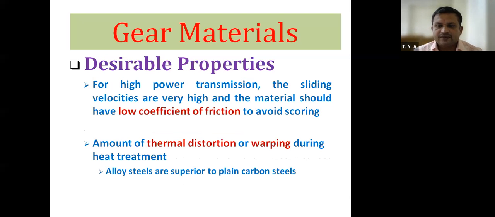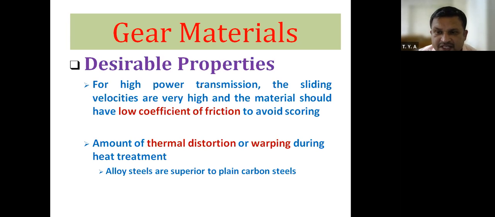Next is high power transmission. The sliding velocities are very high and the material should have low coefficient of friction to avoid scoring. If we want to transmit higher powers, the power may be greater than 10 kilowatt or 20 kilowatt.